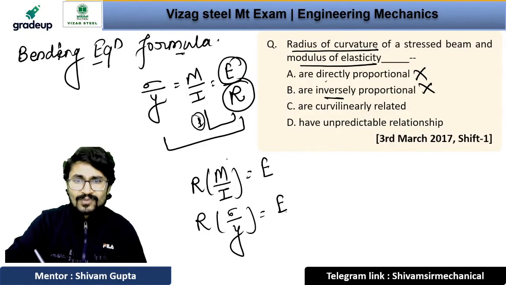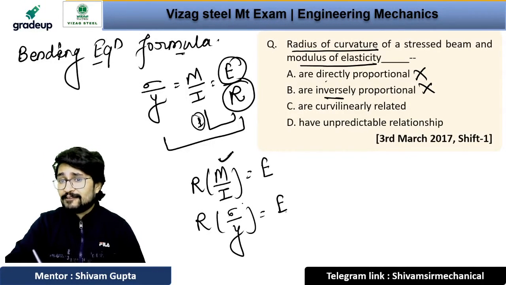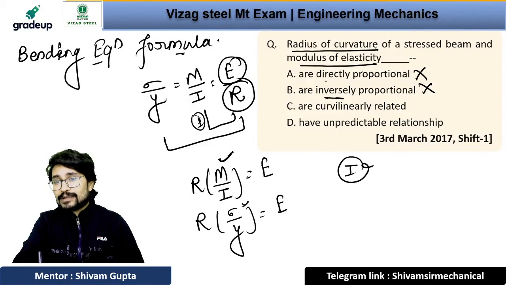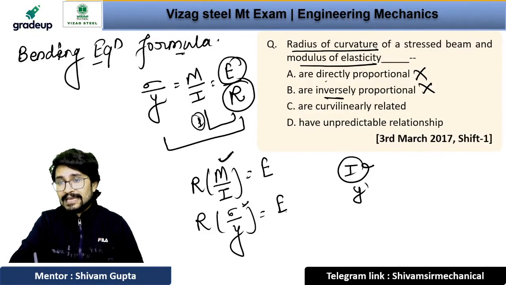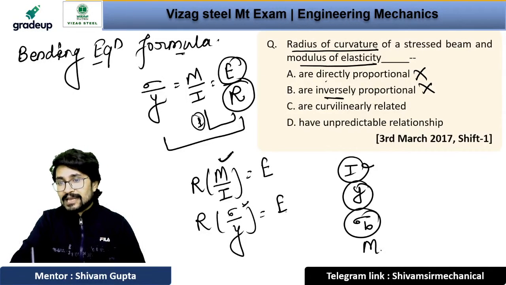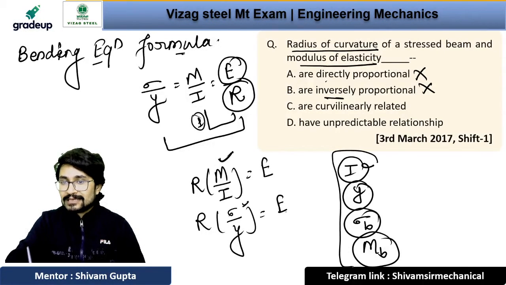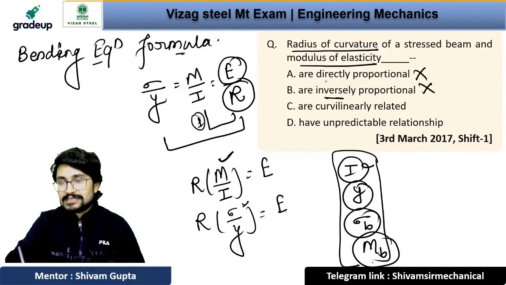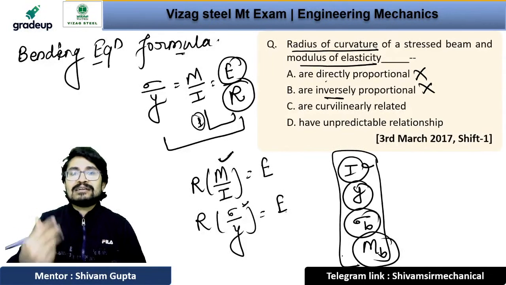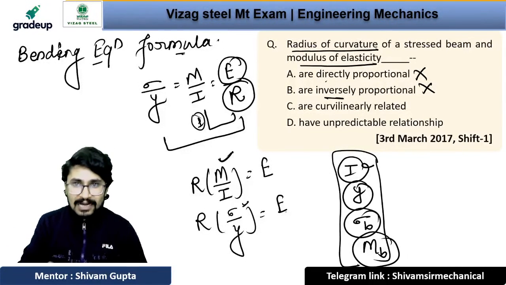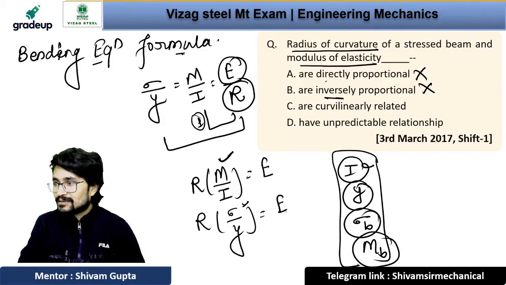See, we have M upon I, we have sigma upon y, right? We have I as the moment of inertia, we have y, we have the bending stress, and we have the bending moment M value. So we have four things in our equation which can decide the relationship between E and R. You know that, right?